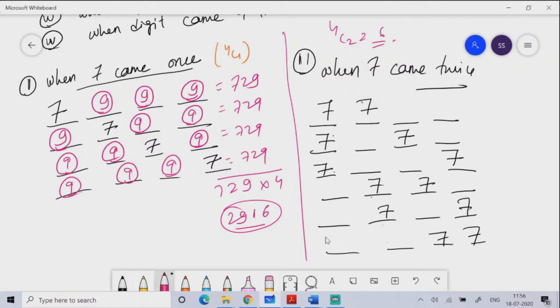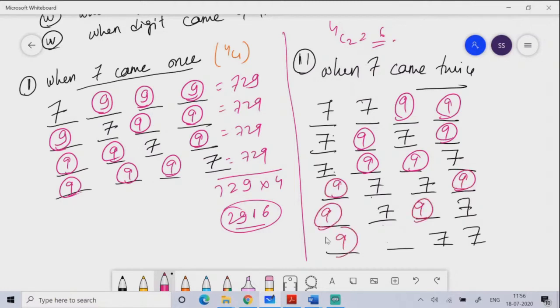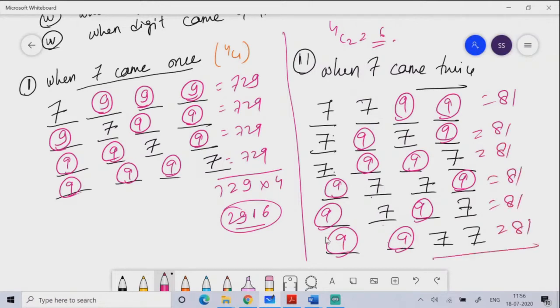So how many digits can come in the other places? 9, 9. Any digit can come except 7. So this is 81. You understand? 81 for each of the 6 cases. So you can calculate 81, 6 times, and every time the digit 7 came twice.